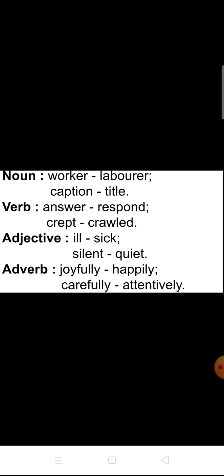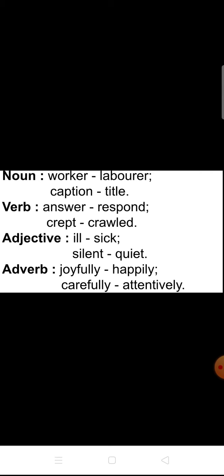Let's look at this page. Noun. What do you mean by noun? We already know, it is a naming word. Worker, laborer, caption, title. Here the word is different, isn't it? Worker, laborer, but the meaning of the word is same.